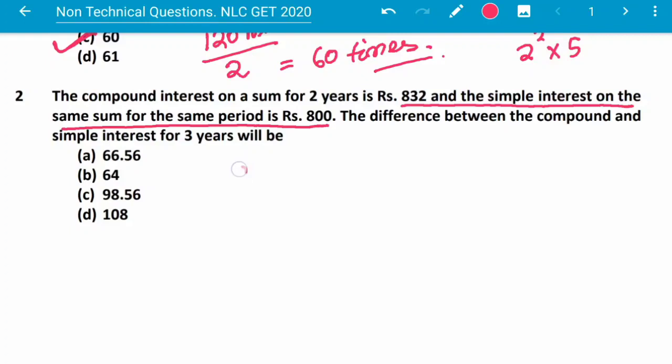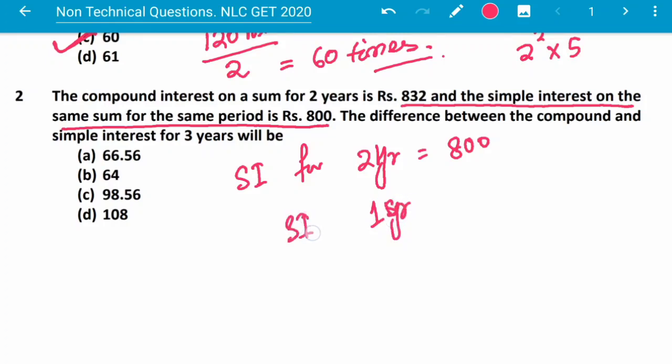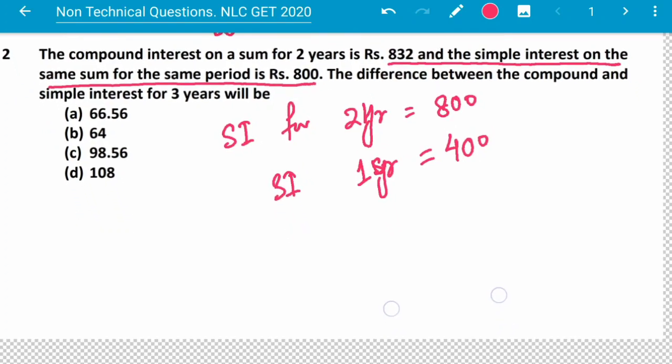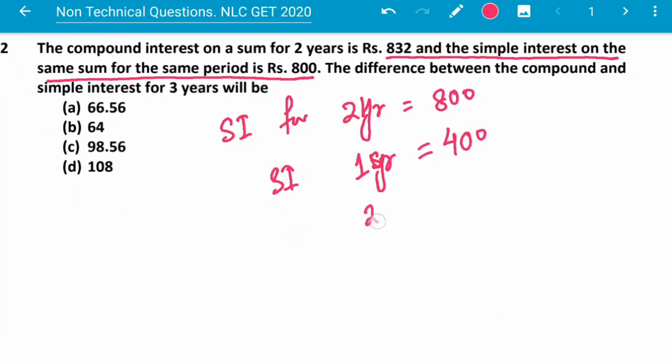So simple interest for 2 years is 800. So simple interest for 1 year will be 400 because this is simple interest, and the second year also will be 400. So this adds up to 800.